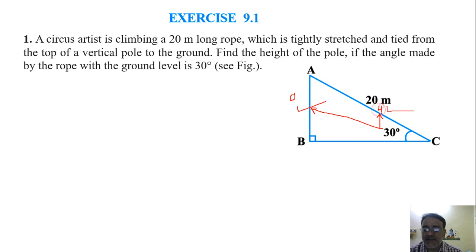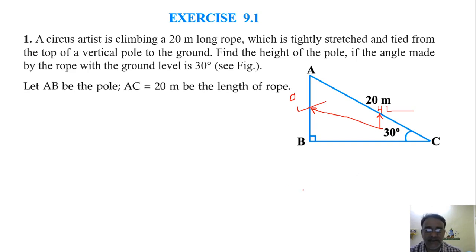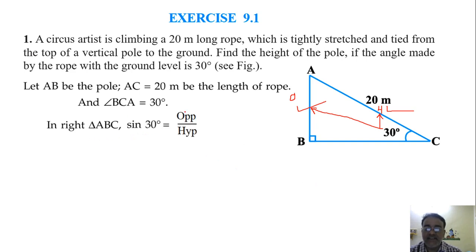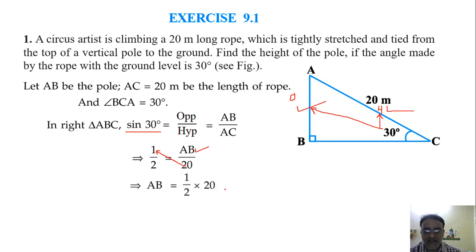So which trigonometric ratio is related with opposite and hypotenuse? Sin theta. Right. Fine. So in this right triangle, sin 30 degrees equals opposite by hypotenuse. So AB upon AC. And what is the value of sin 30 degree? 1 by 2. 1 by 2 is equal to AB upon 20. So 20 को यहाँ shift करेंगे तो 20 by 2 हो जाएगा. So what is the value of AB? 10 meters. Yes, 10 meter.